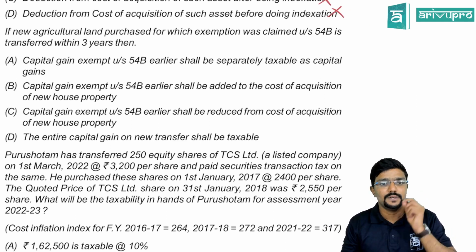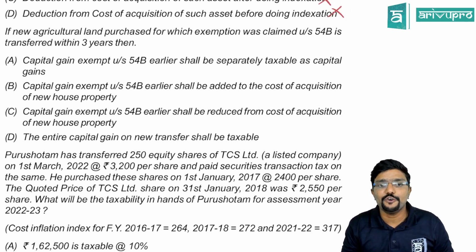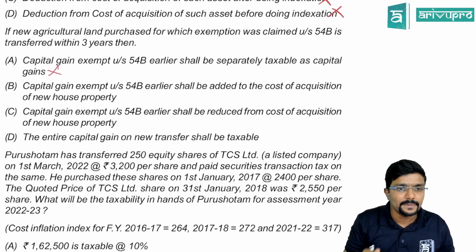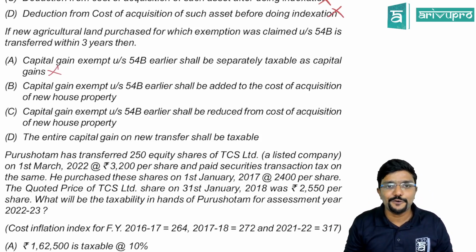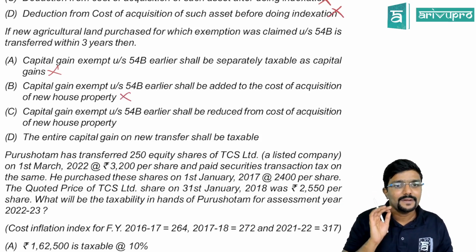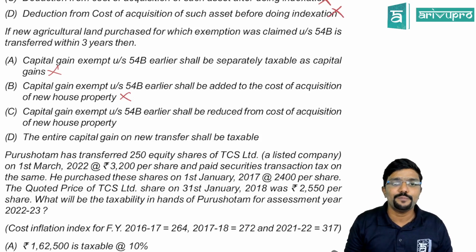Yes, we'll see the options. Capital gain exempt under section 54B earlier shall be separately taxable as capital gains. No. Capital gains exempt under section 54B earlier shall be added to the cost of acquisition. No, it will be reduced. Capital gain exempt under section 54B earlier shall be reduced from the cost of acquisition of a new house property. New house property, no?